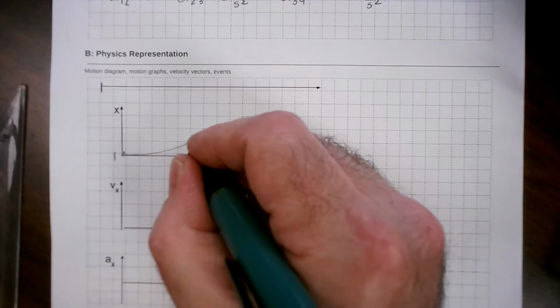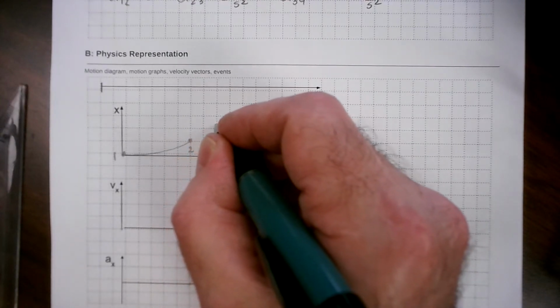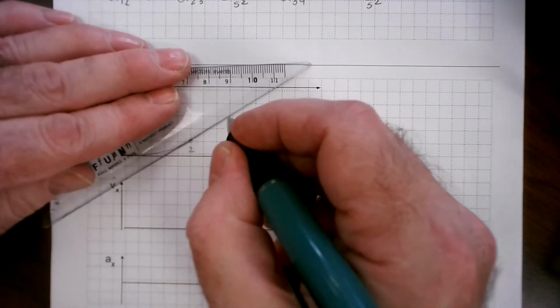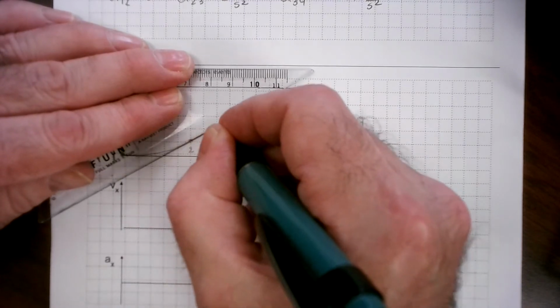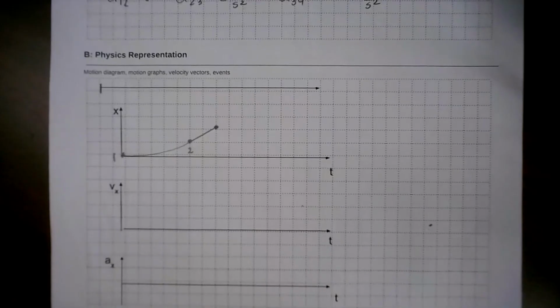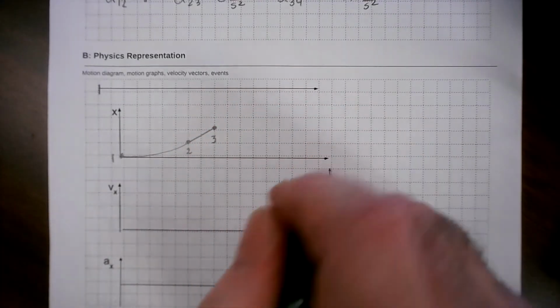Now, between 2 and 3, the velocity stays the same, doesn't it? So how do we show that? Constant velocity shows up as linear. So I draw it with a ruler to show it's a straight line. So that's event 3. Begins to slow down.